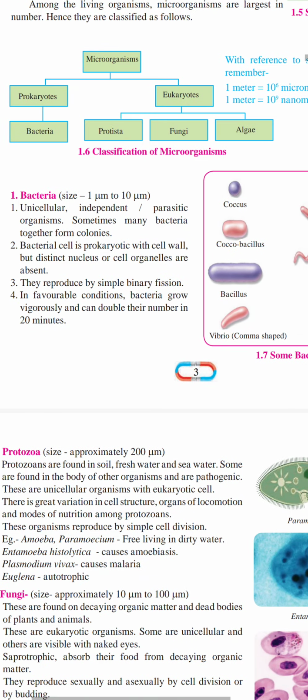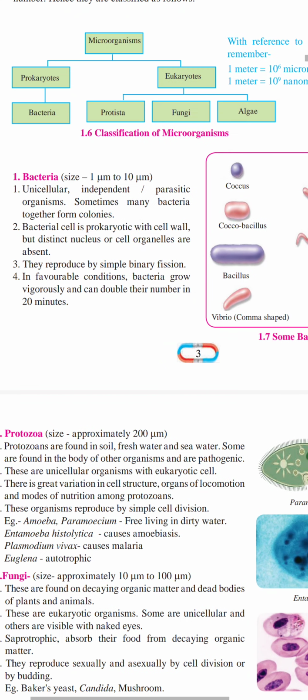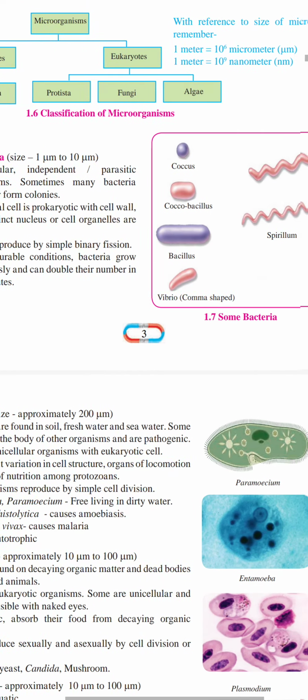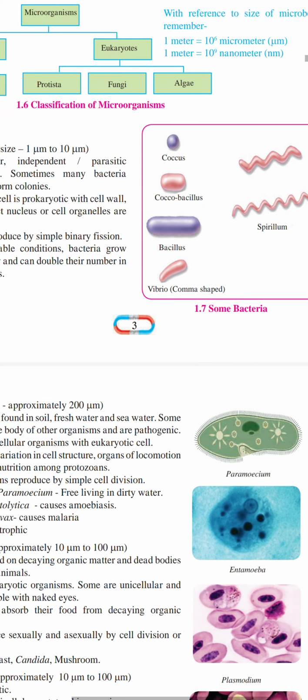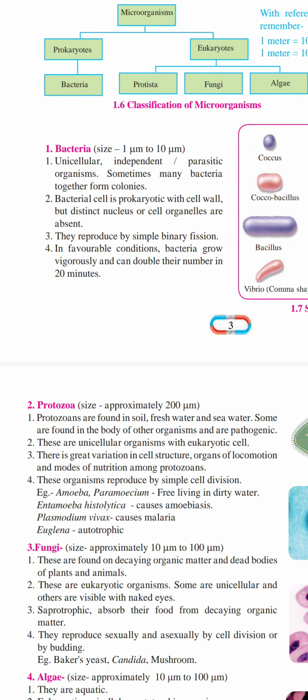Then we will discuss protozoa. Examples of protozoa are the amoeba and paramecium you have seen. Amoeba and paramecium are found in dirty water. As I told you, if you take a drop of pond water on a slide and observe it, you will easily see the paramecium figures. Protozoa are found in soil, fresh water, and sea water also.